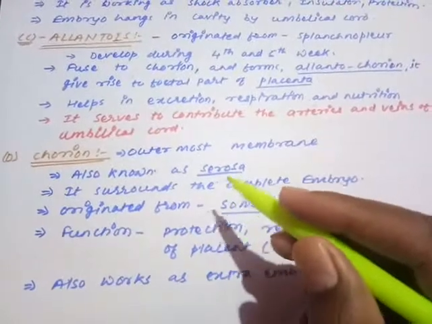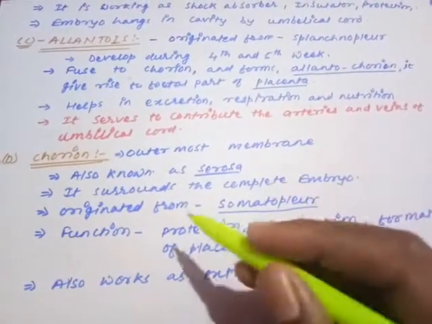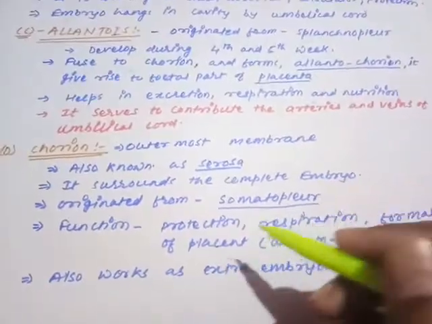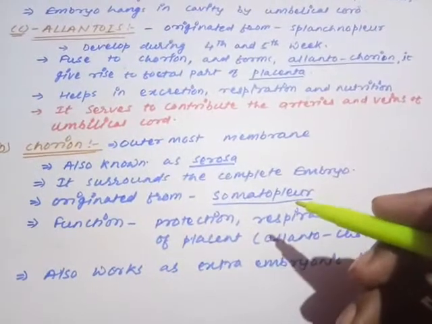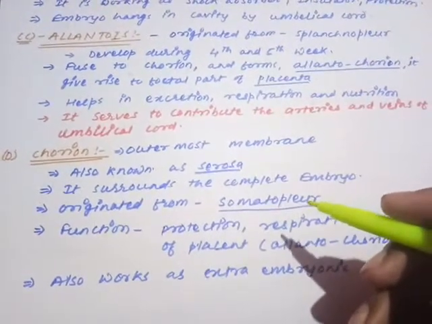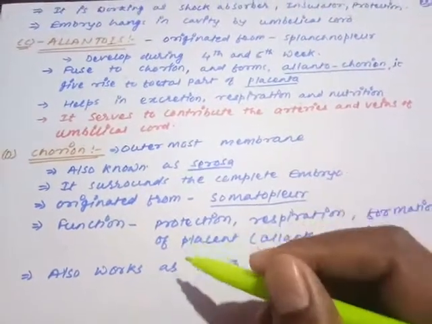It is also known as serosa. Why serosa? Because the outermost layer is always known as the serosa. It surrounds the complete embryo. Just now I have cleared this. It originates from the somatopleure. In the beginning we said that amnion and chorion originate from the somatopleure. What does somatopleure mean? Ectoderm and somatic mesoderm.